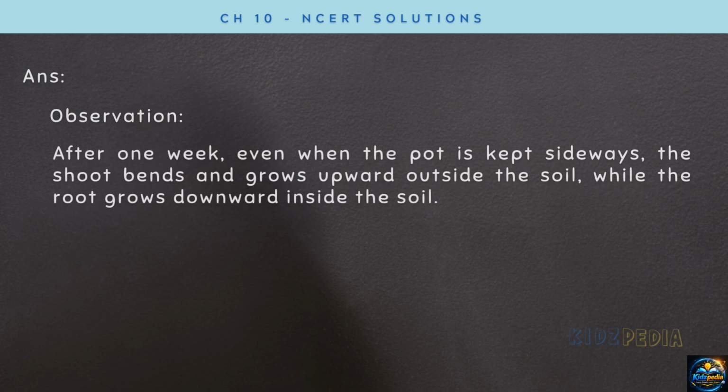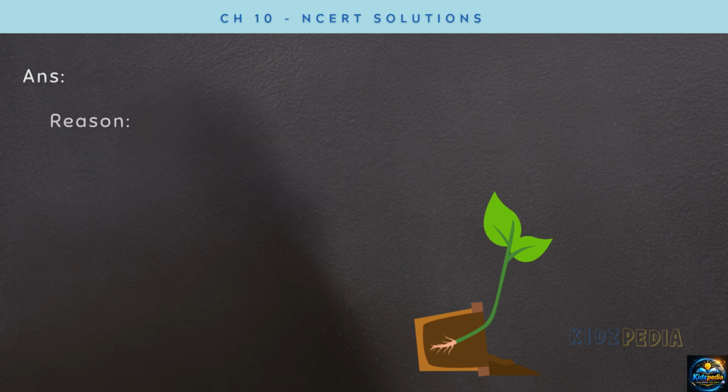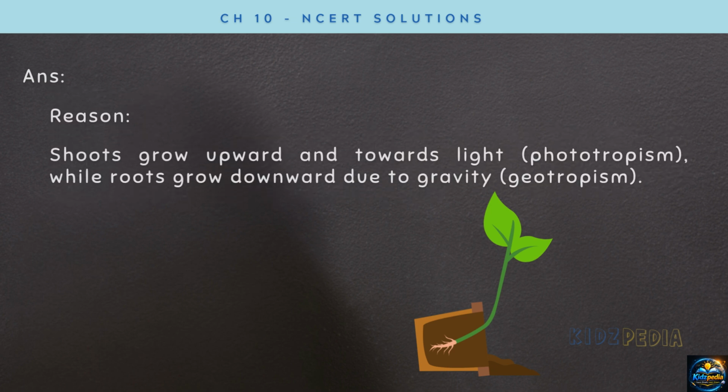After 1 week, even when the pot is kept sidewise, the shoot bends and grows upward outside the soil, while the root grows downward inside the soil. Reason: shoots grow upward towards light, which is called phototropism, while roots grow downward due to gravity, which is called geotropism. Therefore, the shoot bends upward and the root continues to grow downward.